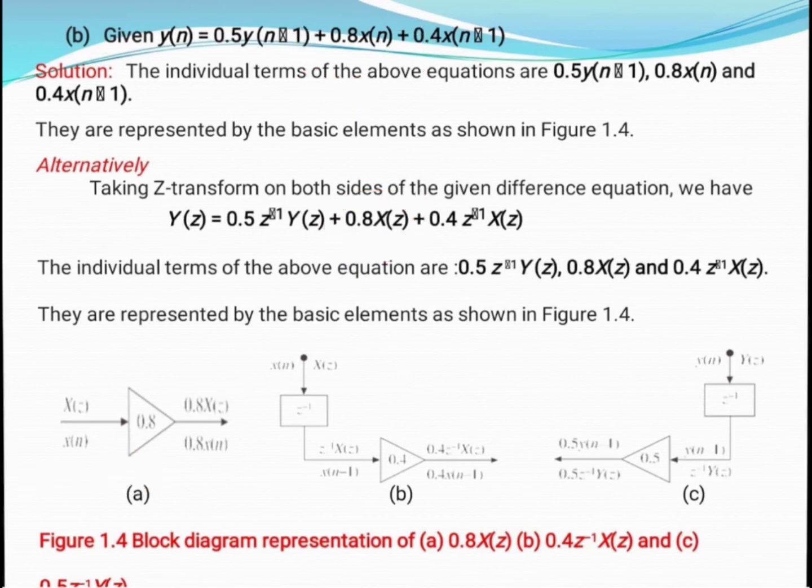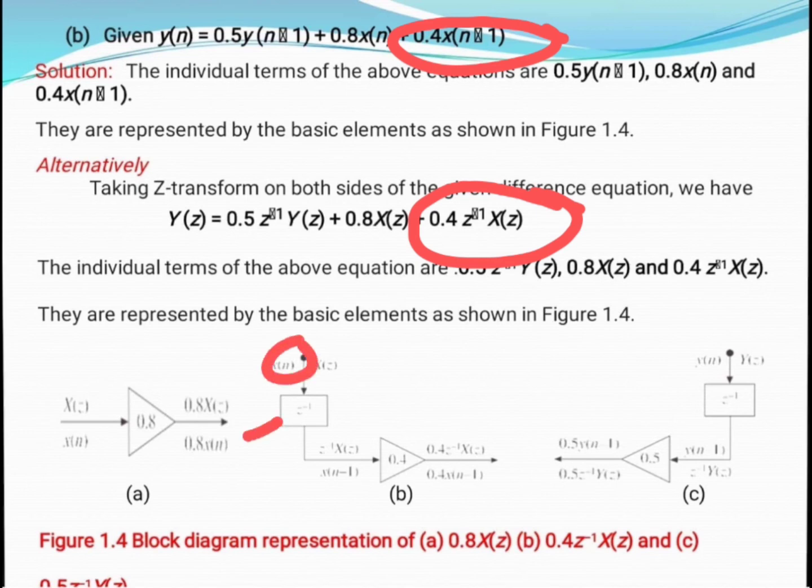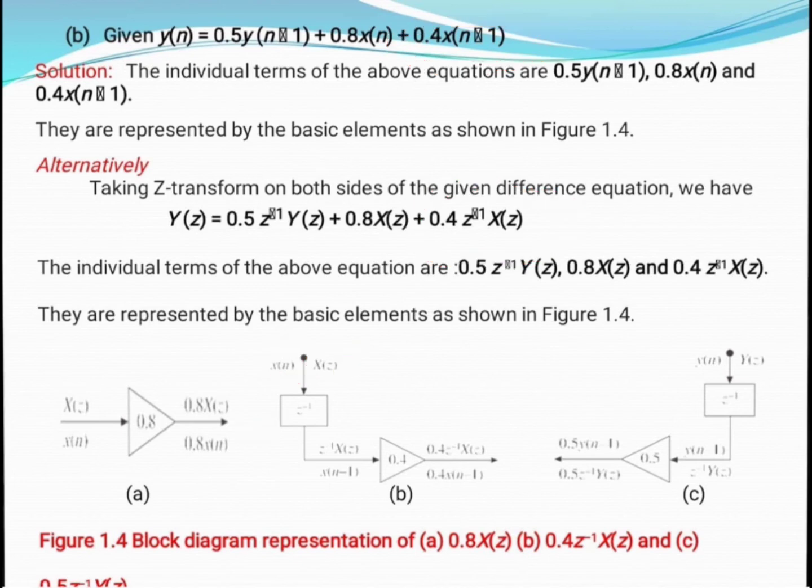Next, we need to implement this one. So here in this implementation, we need to implement x of n minus 1. So n minus 1 is implemented with the help of a delay function. This is nothing but x of n, and this is nothing but X of z. So n minus 1 is implemented with the help of a delay function, and the output will be x of n minus 1. Likewise here, z to the power minus 1 of X of z. So here, z to the power minus 1, the output will be z to the power minus 1 of X of z.